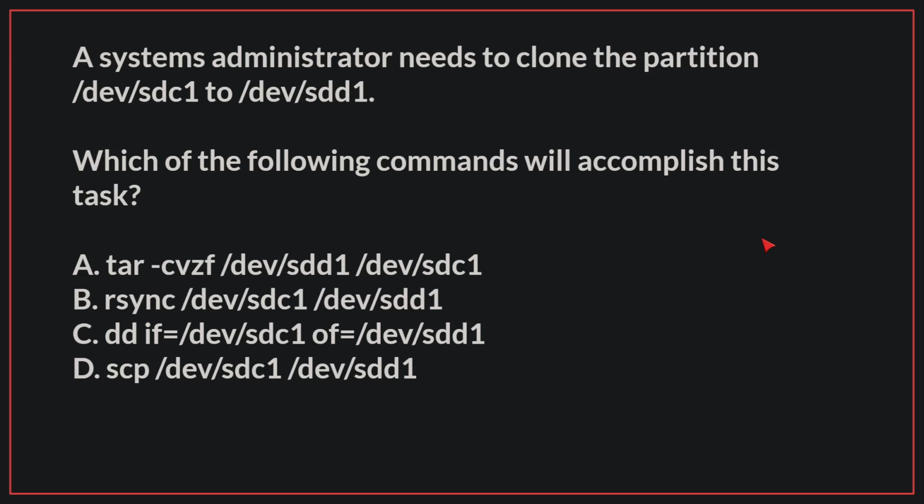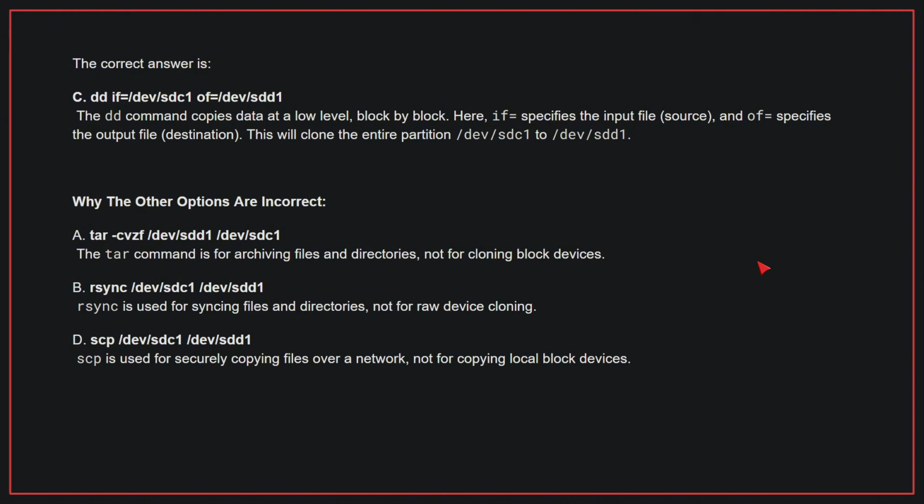A systems administrator needs to clone the partition /dev/sdc1 to /dev/sdd1. Which of the following commands will accomplish this task? The correct answer is C. The dd command copies data at a low level, block by block. Here, if specifies the input file and of specifies the output file. This will clone the entire partition /dev/sdc1 to /dev/sdd1.